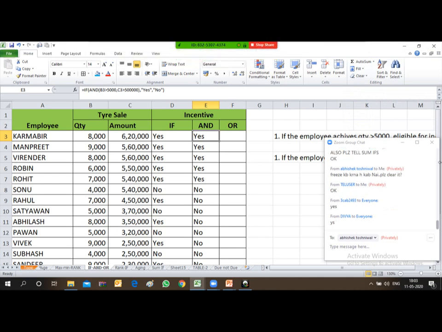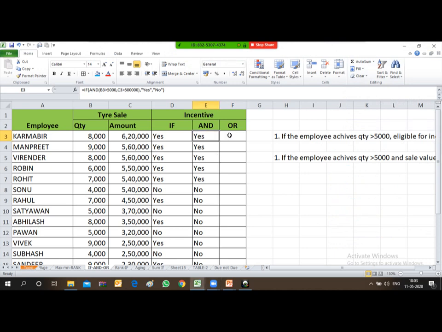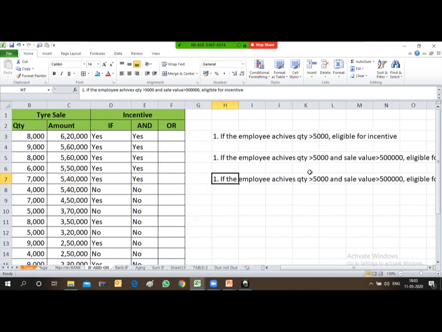Okay, thank you friends. So let's move on to the next logical function, that is OR. So friends, now my third condition: if the employee achieves quantity 5000 or sale value greater than 5 lakhs, means if he meets any condition, he will be eligible for the incentive.